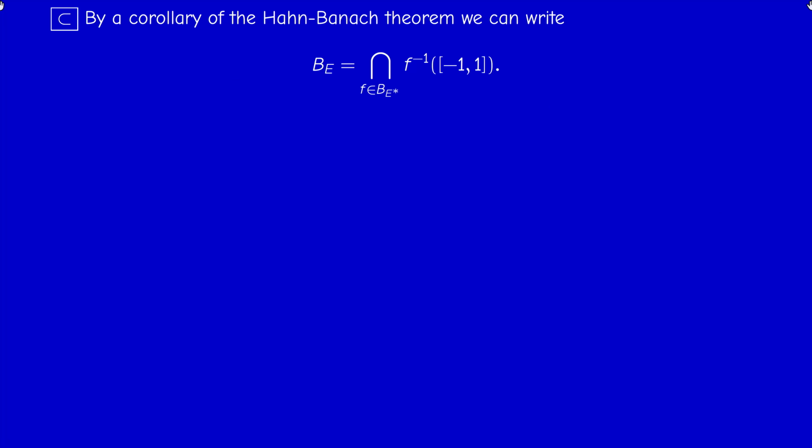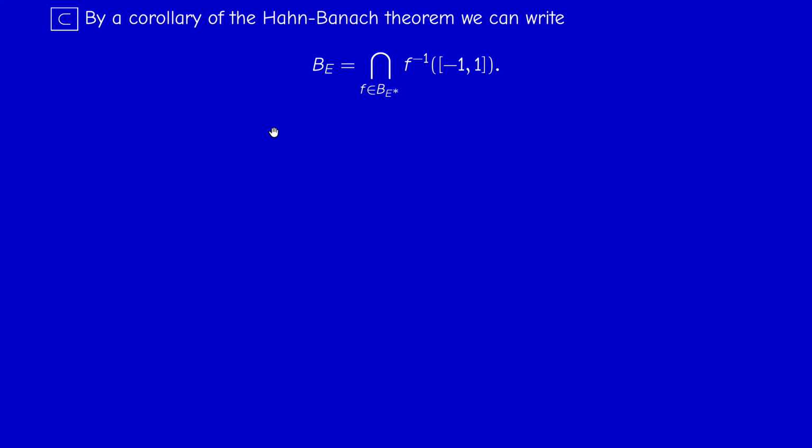Okay, the converse. A corollary of the Hahn-Banach theorem, analytic form, can be written in this way. We can write the closed unit ball as the intersection of the inverse images under f of the closed interval [-1, 1], as f varies in the closed unit ball of E star.